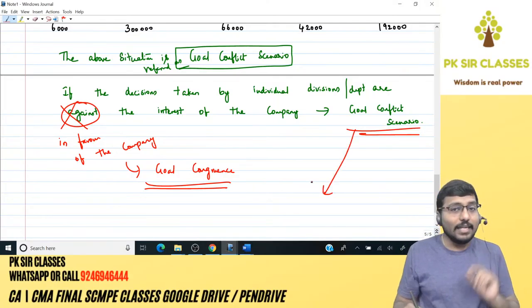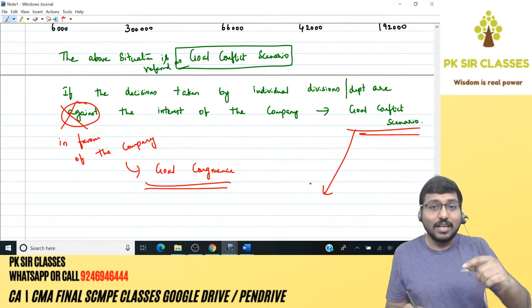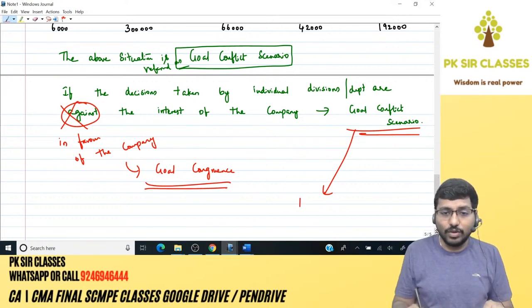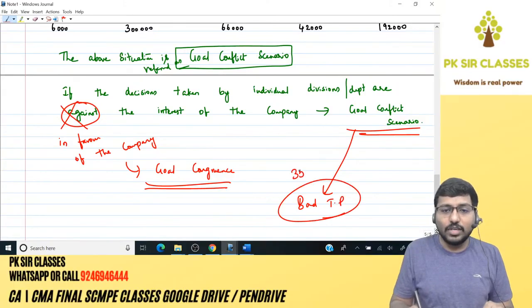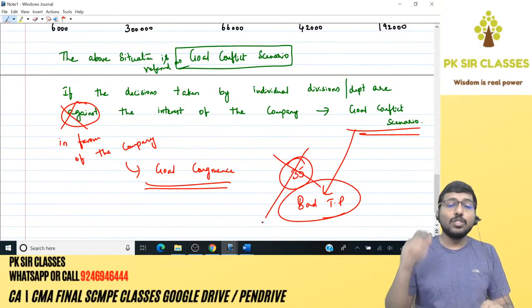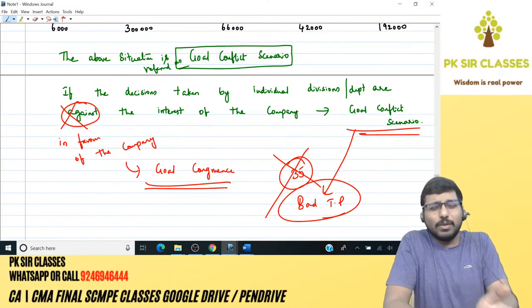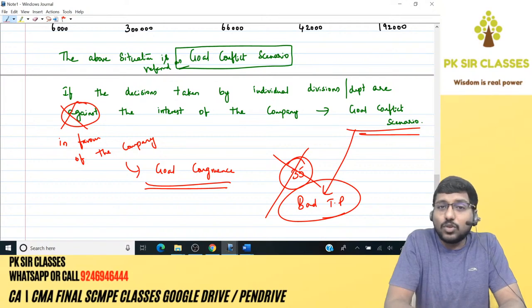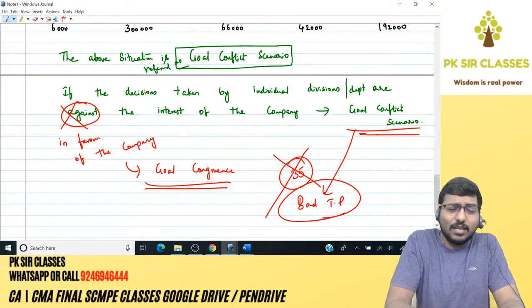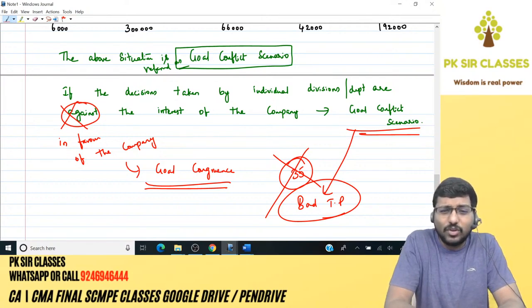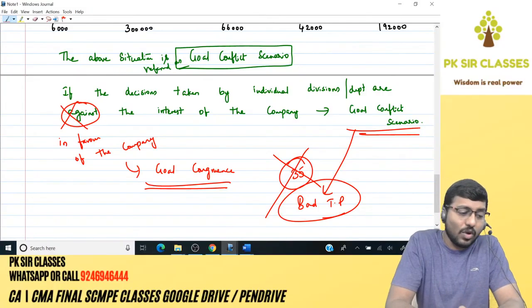Any transfer pricing that leads to a goal conflict scenario, we call a bad TP. So the 35 TP given in this question is a wrong one. A good TP is one which creates goal congruence. A bad TP creates a goal conflict scenario. It's a usual term that we use, not an official term.